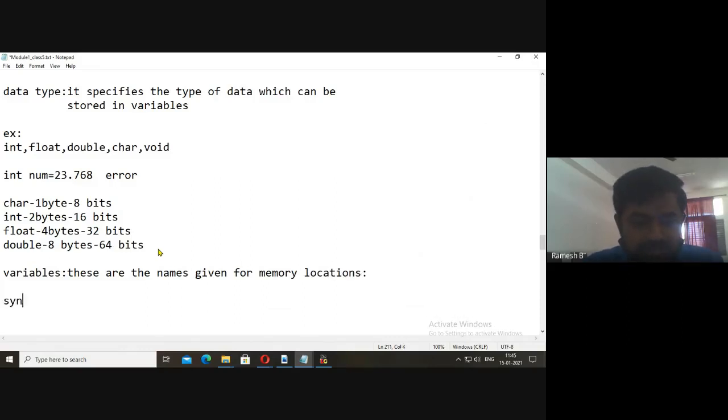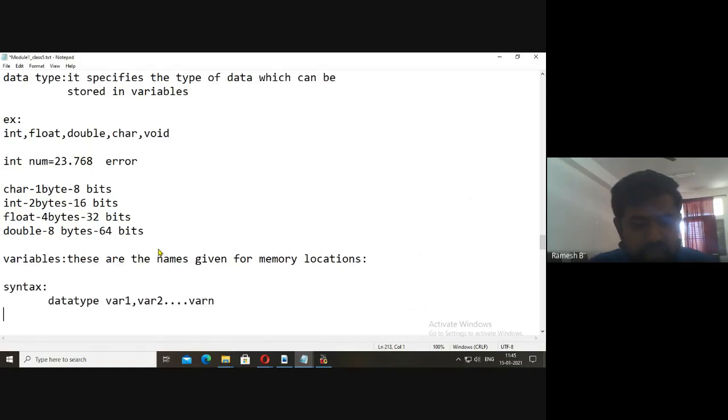Syntax is data type, variable 1, variable 2. We may have n number of variables, up to variable n.